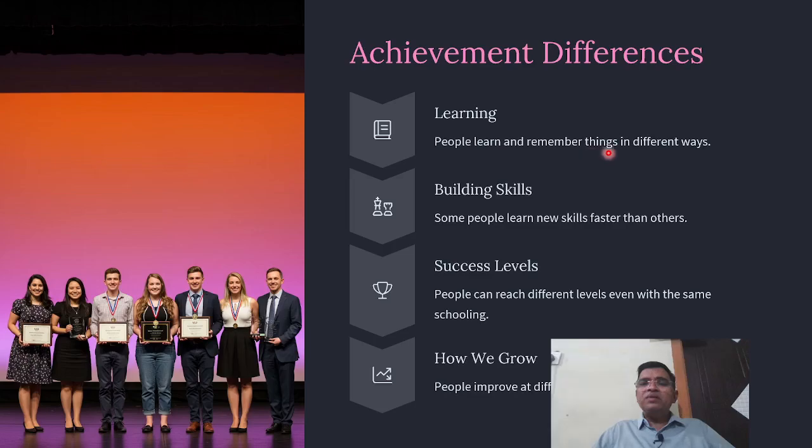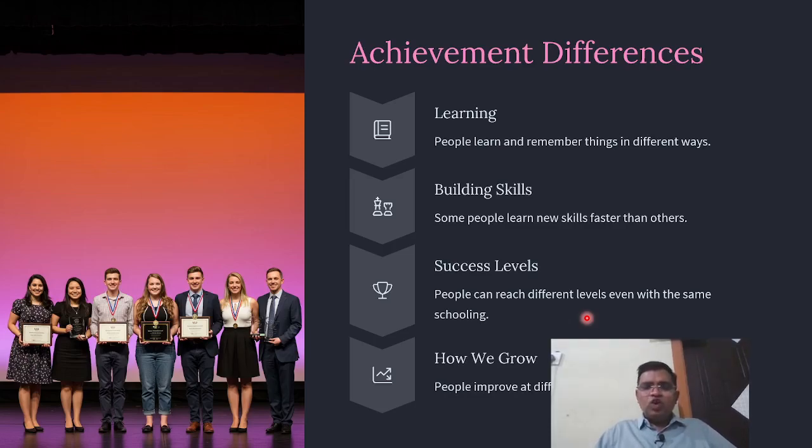Learning: people learn and remember things in different ways. Some people learn very slowly, some very fast, some are medium. Skill building: some people learn new skills much faster than others, some may not. Some people get a medal, some a small reward, some a big reward. Success level: people can reach different levels even with the same schooling. Everybody studies in the same school with the same amount spent, but the success level is different, the grades are different.